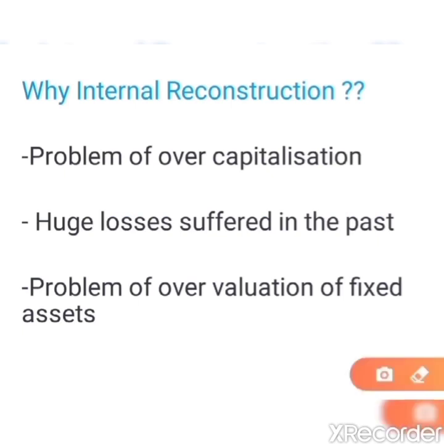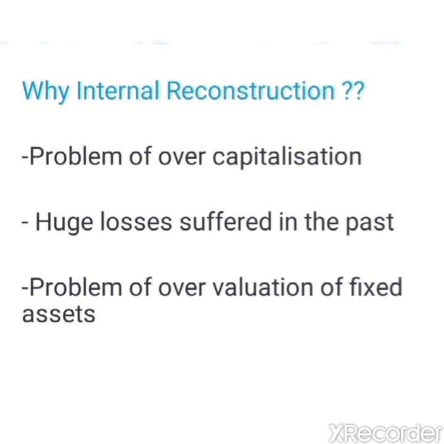The first reason could be the problem of overcapitalization. That is, the company might have issued debts and equity more than the value of its assets. As a result, the company might be paying a huge amount of interest on debt as well as dividend on equity when compared to its ability to pay them. The second reason could be the huge losses suffered by the company in the past few years. And the third reason could be the overvaluation of fixed assets, that is, the company might not have provided sufficient depreciation in the past. All these reasons may place a company in serious financial difficulties.